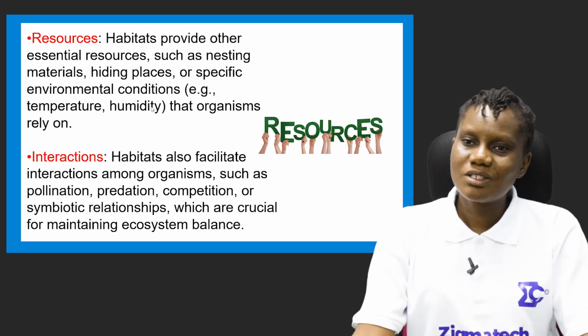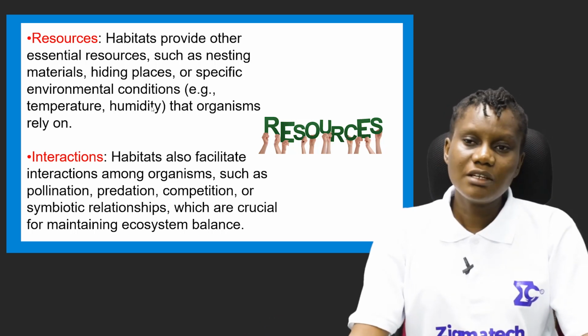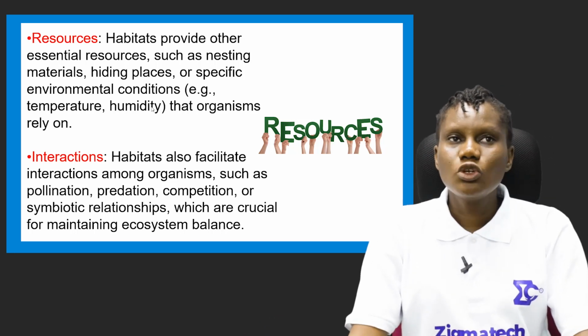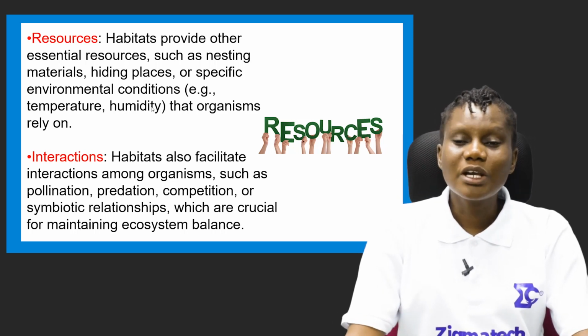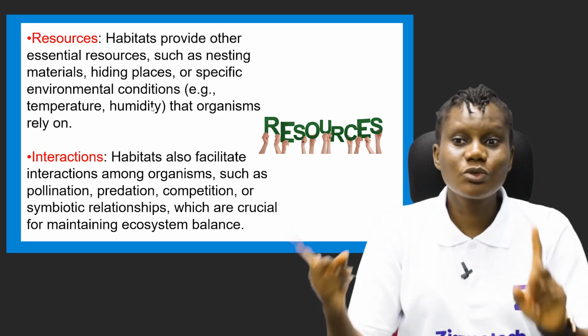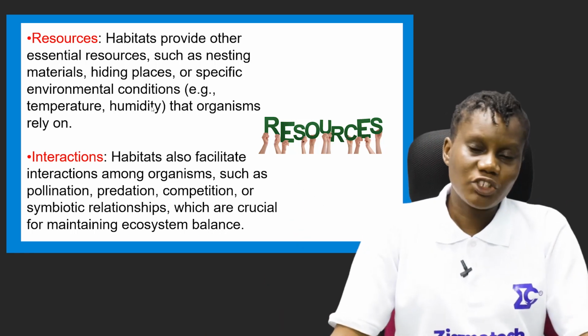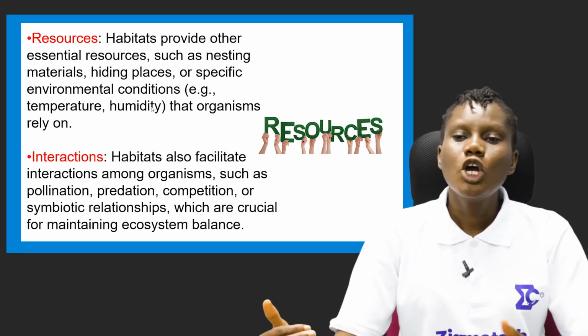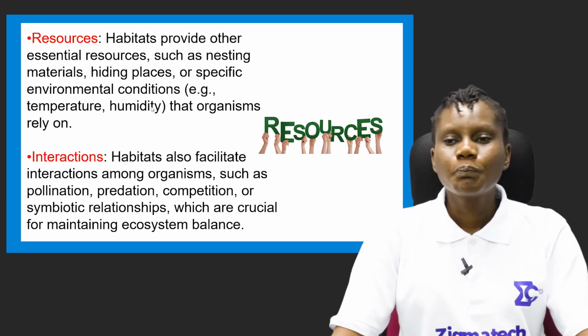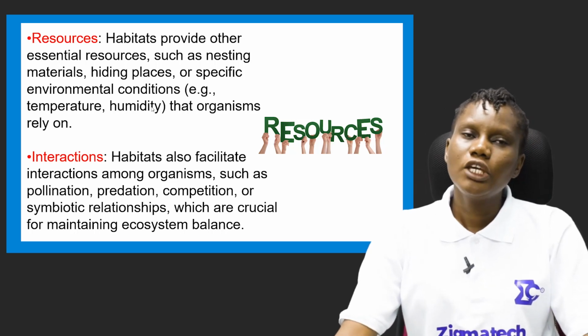Such as nesting materials, hiding places, that is hiding from predators, where you can hide. Sometimes, if you've experienced being in some environment and you hear gunshots, the first thing that comes to your mind is to run inside your house and have a shelter over your head. So hiding places or specific environmental conditions, e.g. temperature, humidity, that organisms rely on.